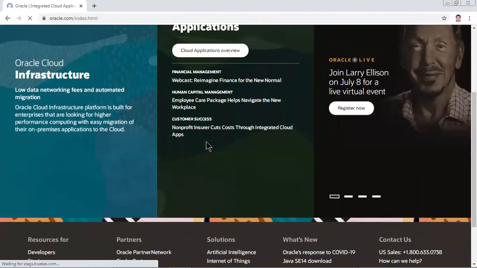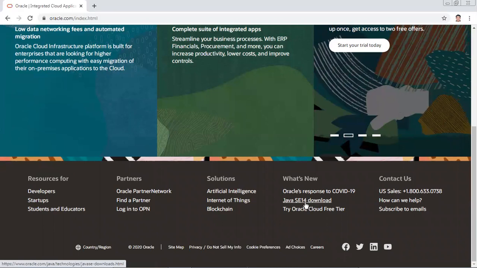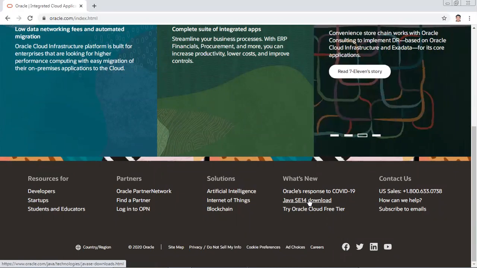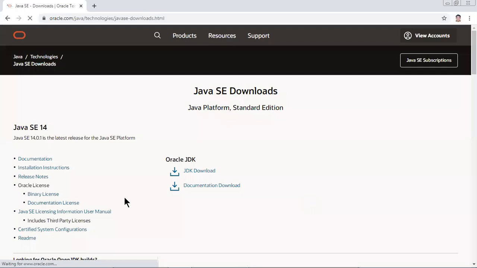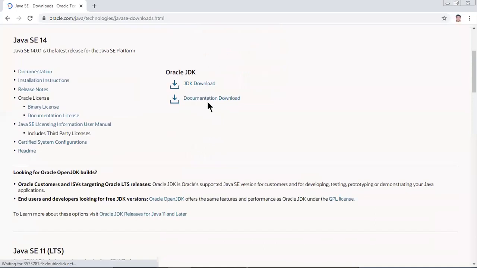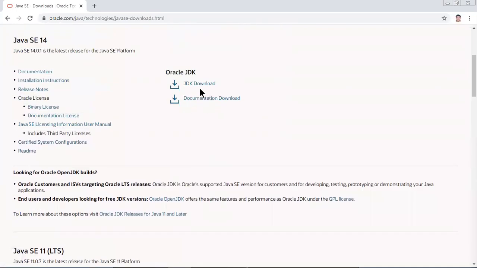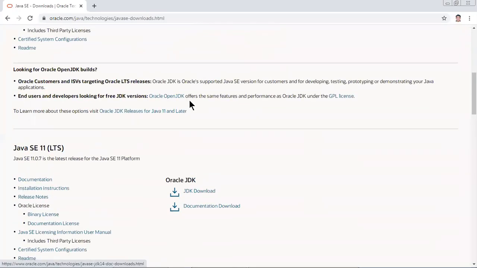Now scroll it down. Can you see Java SE 14 download? This is the latest version. Java SE means Java Standard Edition 14. Let me click over it. Okay, you can see JDK download. Clear, JDK download. So here you will have to click. Since I have already downloaded, I will not download it.